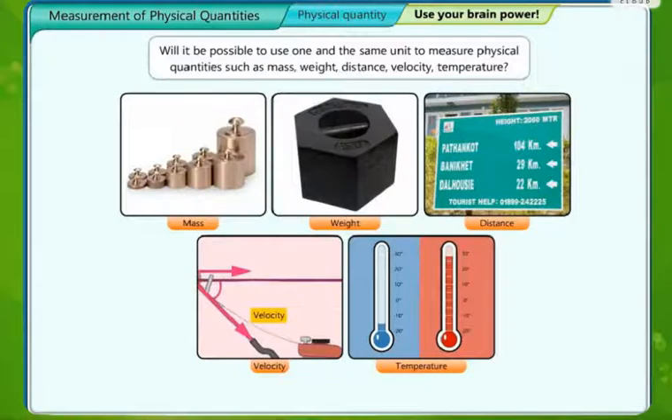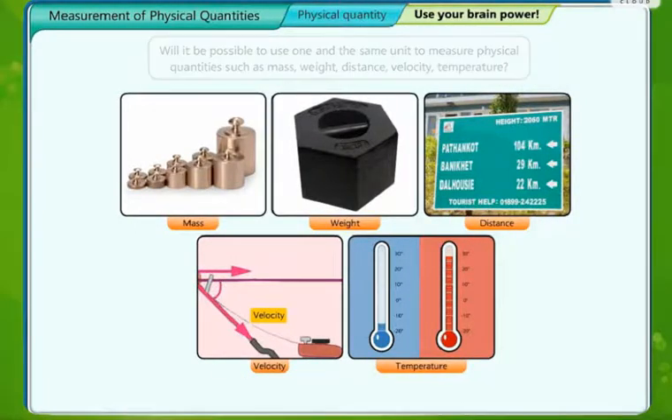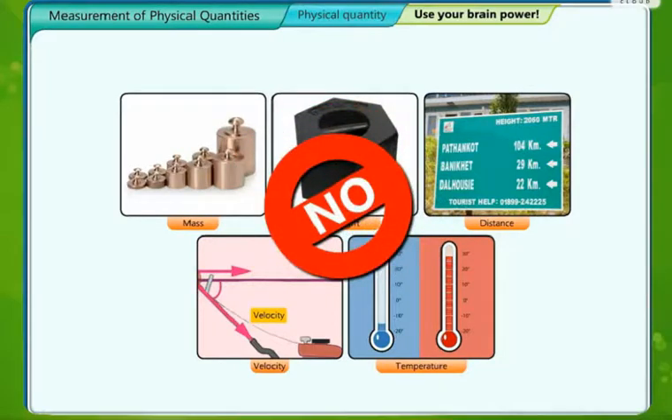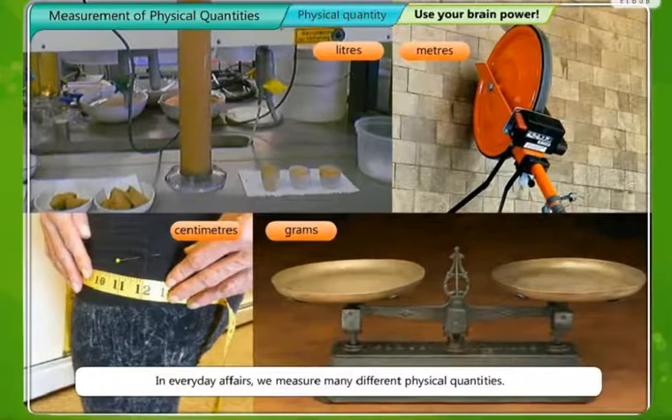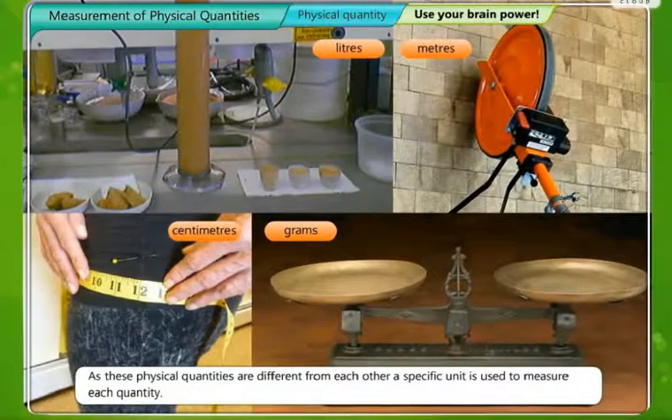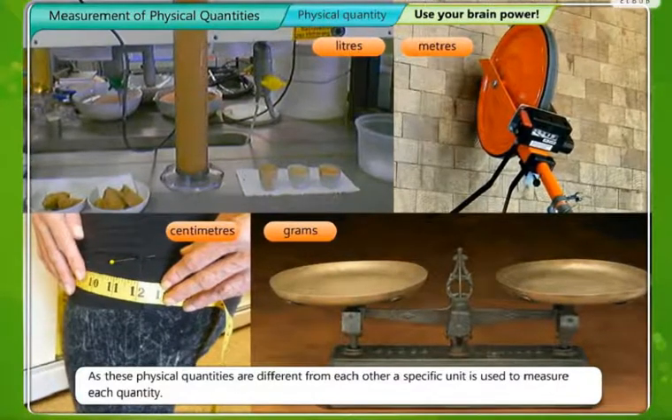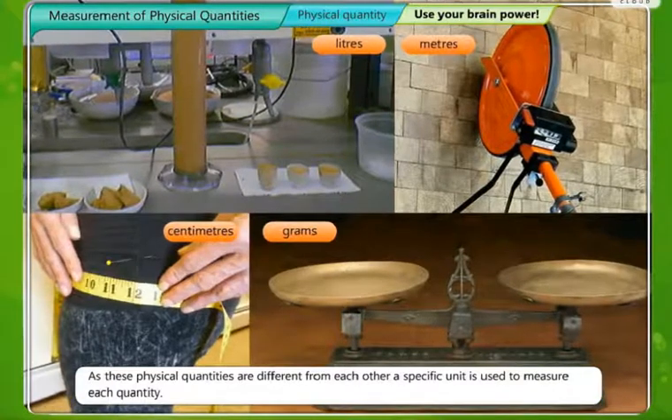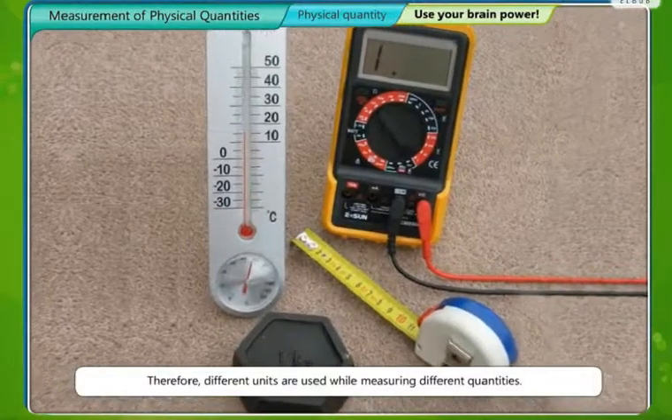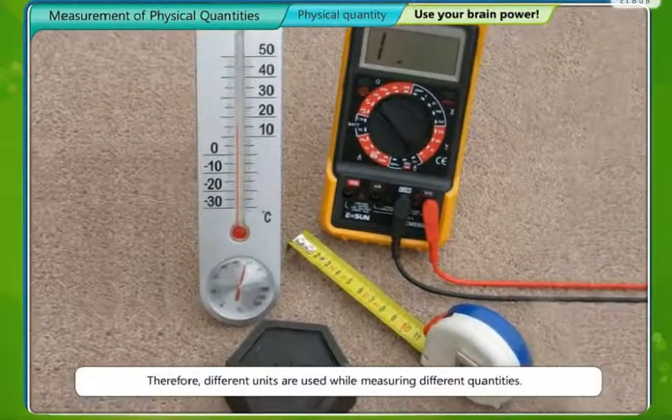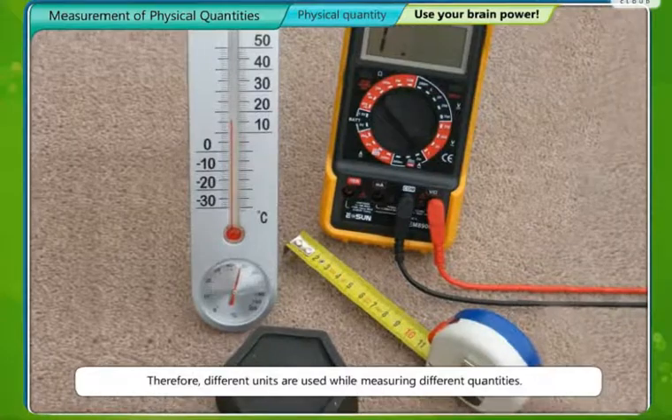Will it be possible to use one and the same unit to measure physical quantities such as mass, weight, distance, velocity, temperature? All these things cannot be done with the same unit. In everyday affairs, we measure many different physical quantities. As these physical quantities are different from each other, a specific unit is used to measure them. Therefore, different units are used while measuring different quantities.